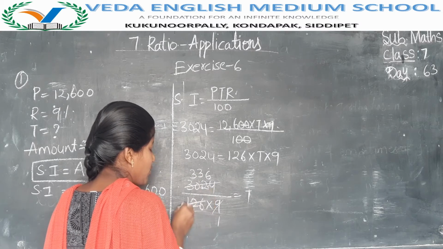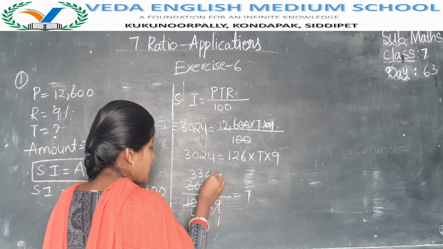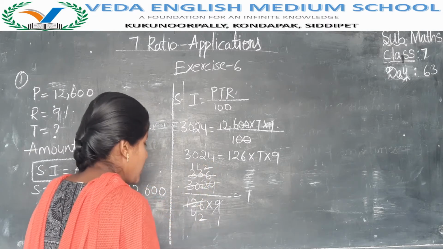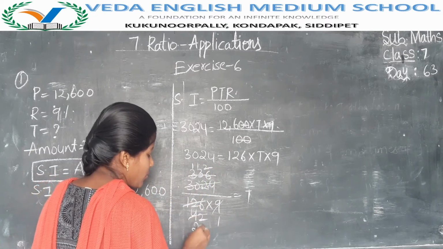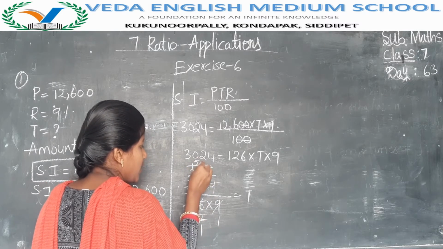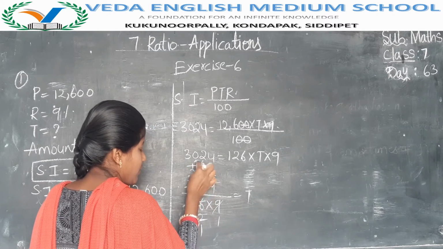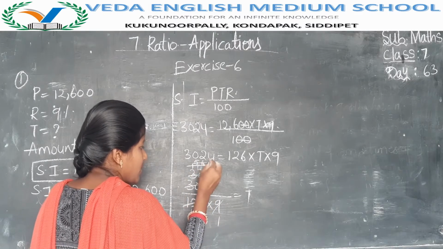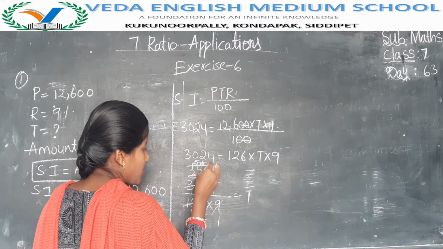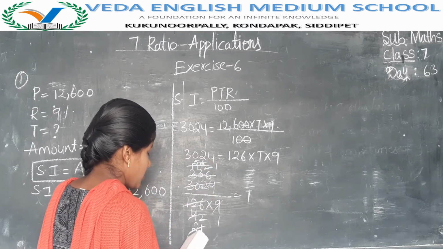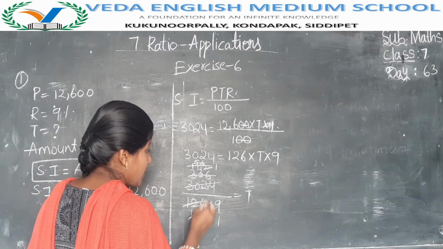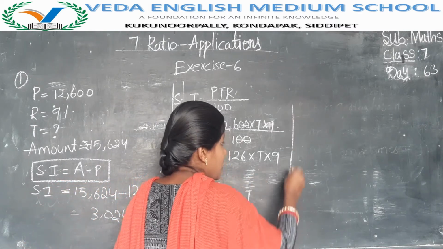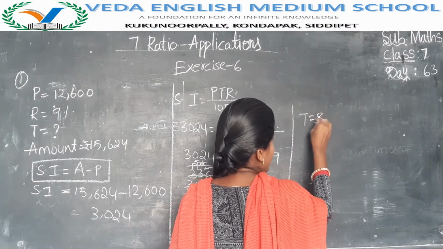Both are possible in the 3 table: 3 fours are 12, 3 twos are 6, 3 ones are 3. Again possible in the 2 table: 2 twos are 4, 2 ones are 2, 2 fives are 10, 2 sixes are 12. 56 and 21, both are possible in the 3 table. Sorry, no: 7 threes are 21, 7 eights are 56. Here we got T is equal to 8 by 3.